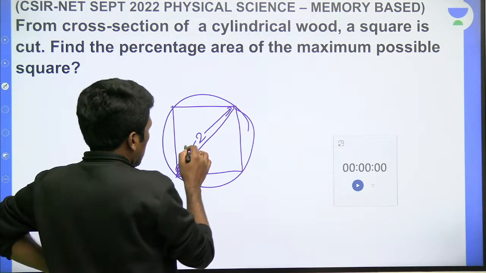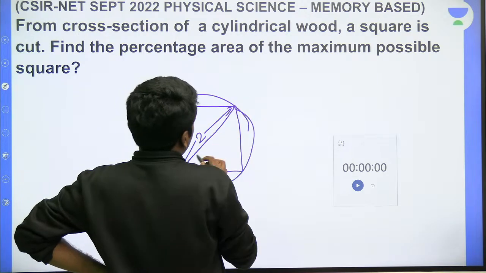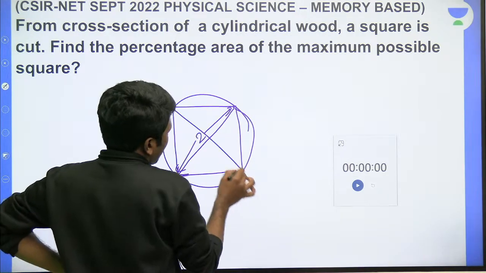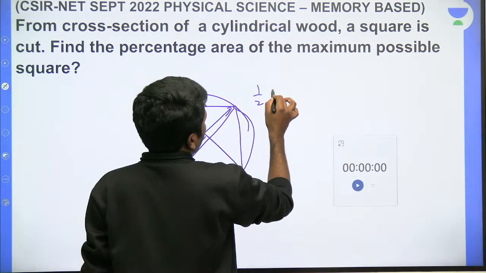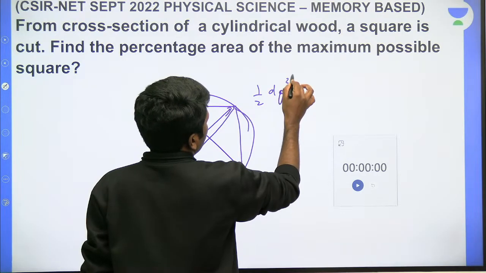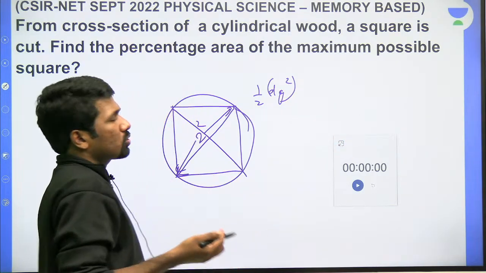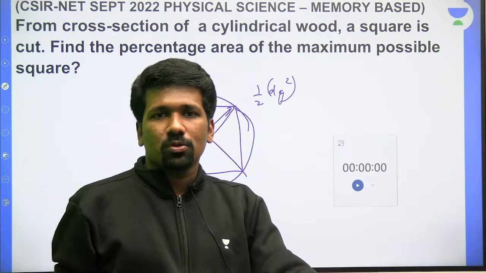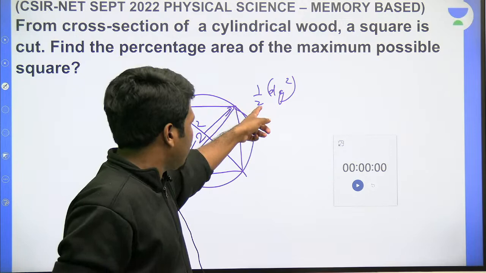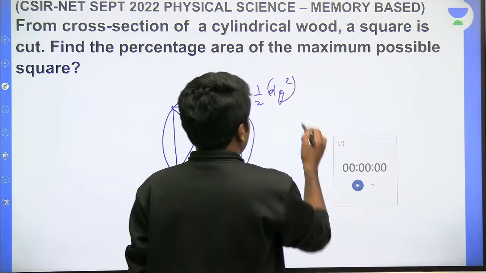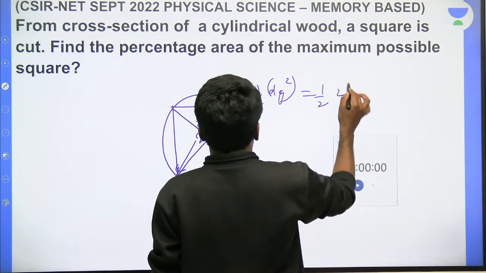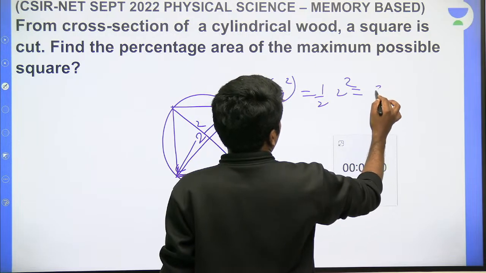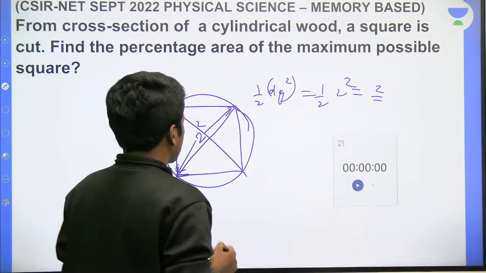So then the square area will be, the diagonal is 2, so this diagonal is also 2. Half of diagonal 1 into diagonal 2, this is also a formula for square area, because for any parallelogram, half diagonal 1 into diagonal 2 is also the area. Since it is a square, both diagonals are equal, so we can write diagonal square. So that is half into 2 square, that is 2 will be the area of this square.